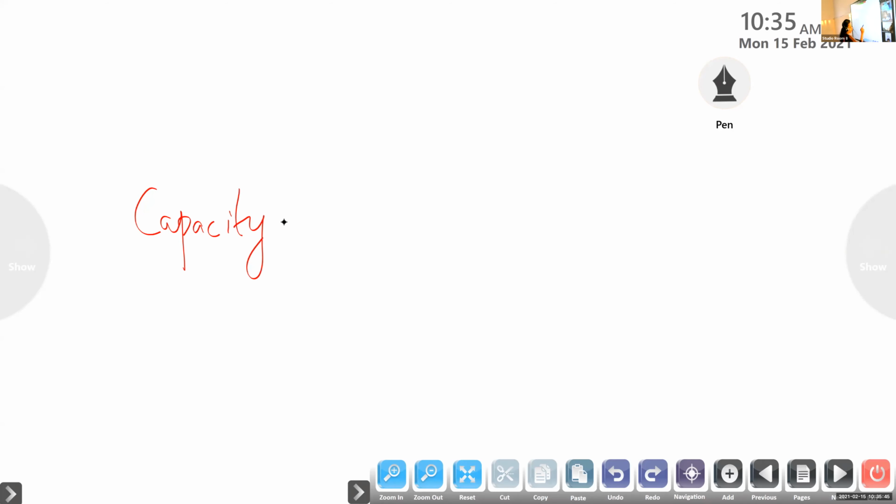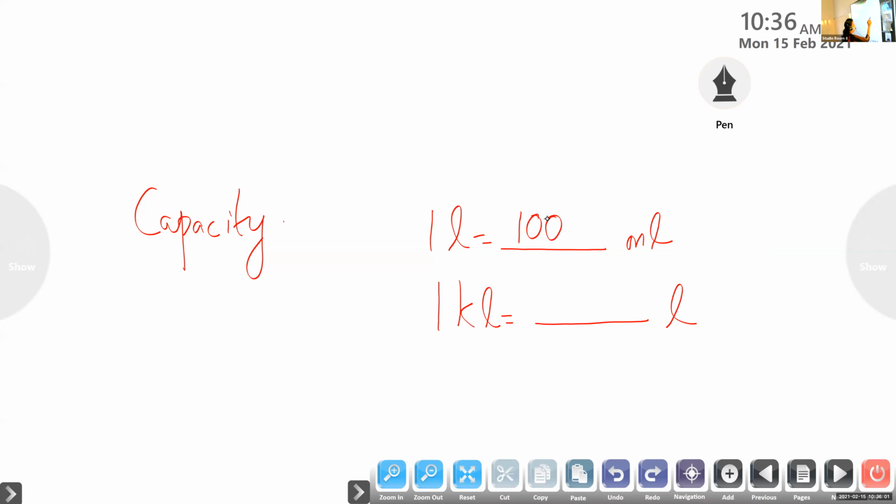Units. 1 liter is equal to dash ml. And 1 kiloliter is equal to dash liter. Children, here also what's the unit? What's the measurement here? 1000. No other confusion here. 1 liter is equal to 1000 ml and 1 kiloliter is equal to 1000 liter.